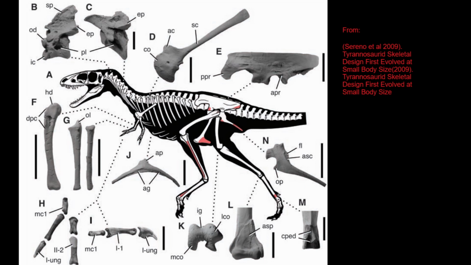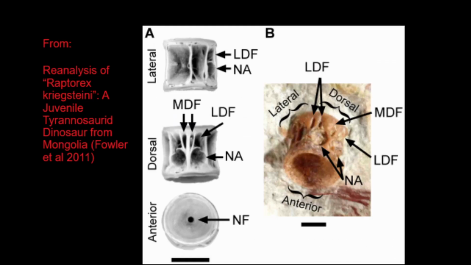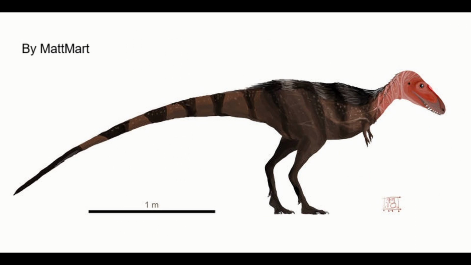This was of course later shown to be incorrect when the fossil was re-aged into the late Cretaceous in a 2011 paper. The authors of said paper did this by analyzing a fish vertebrae found alongside the Raptorex fossil. From this, experts saw that the derived tyrannosaurid traits in Raptorex didn't show an early evolution of this body plan predating the body mass increase, but instead these traits developed later alongside the body mass increase.